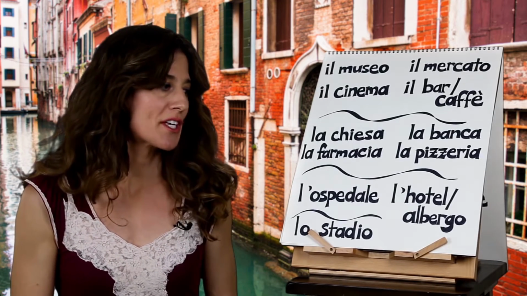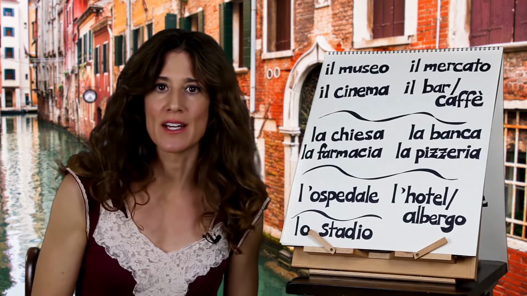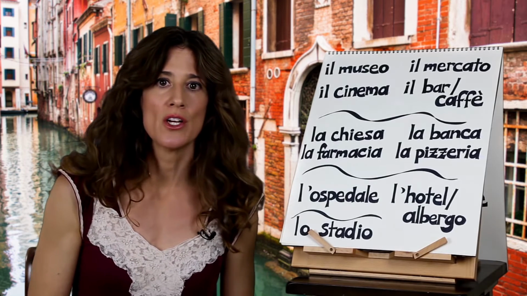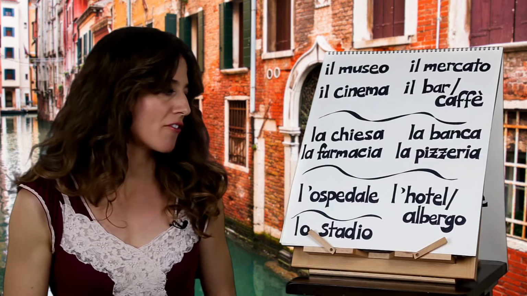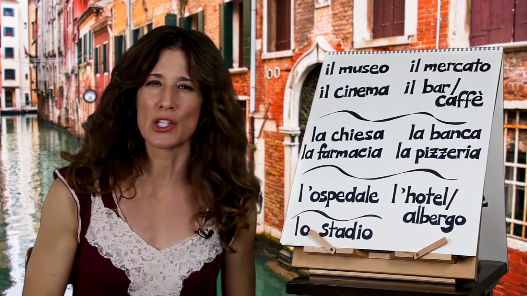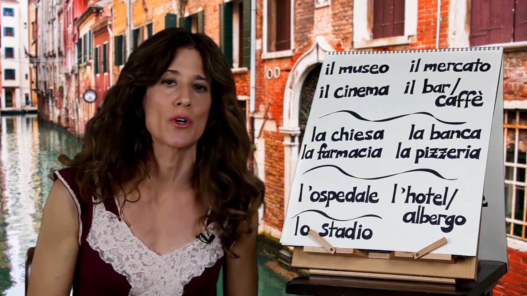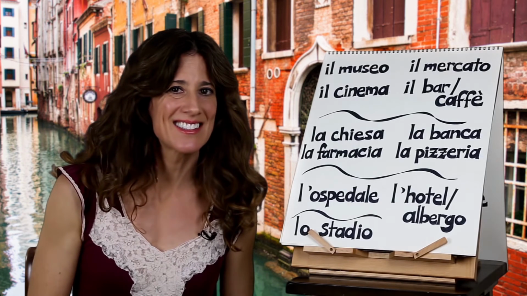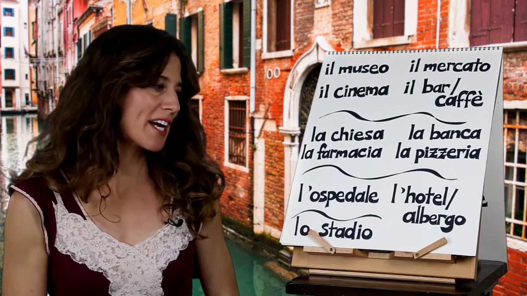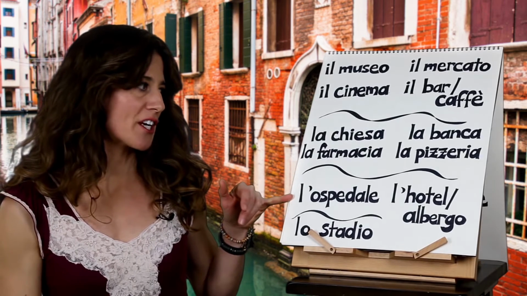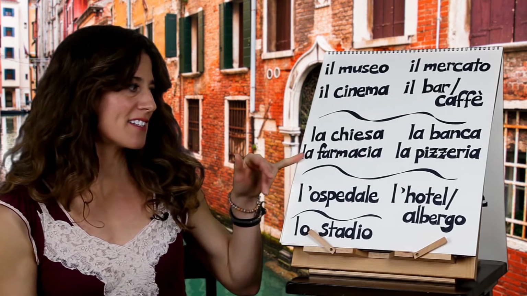And then the last one, l'albergo, is a different way to say hotel as well. You can say l'hotel or l'albergo. L'ospedale, I forgot to tell you what that means, but it looks somewhat like the English word. Can you guess? Hospital, okay? Like I said, these are a little bit more tricky because you can't tell.